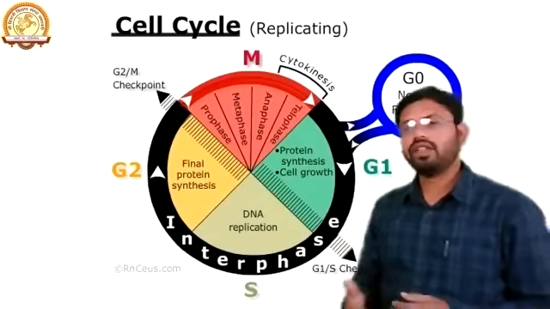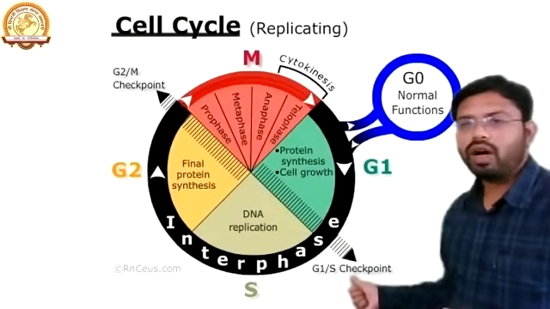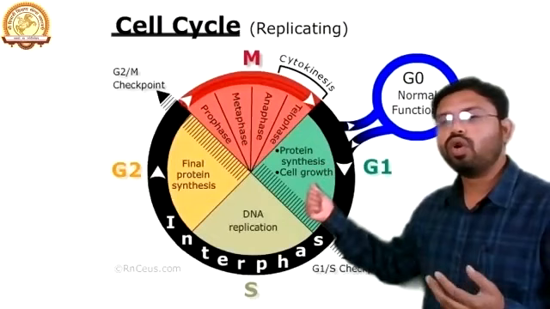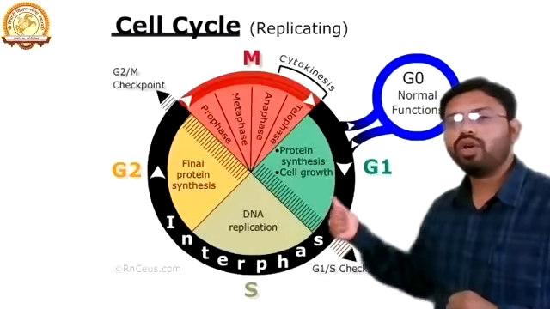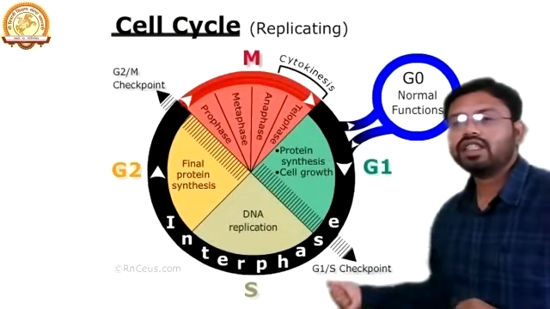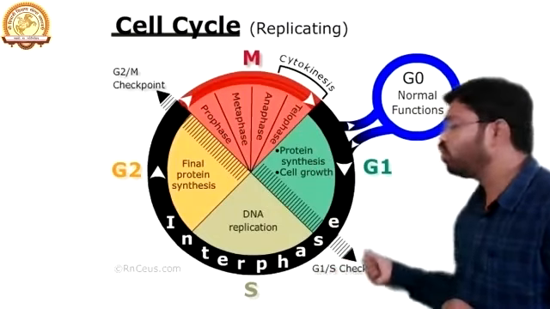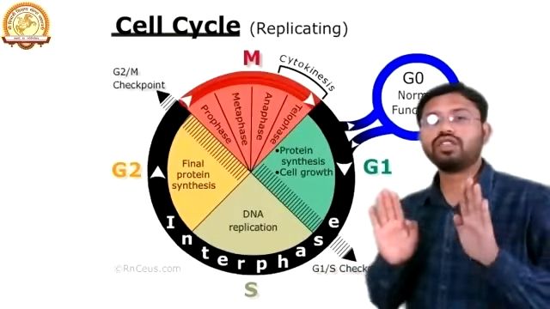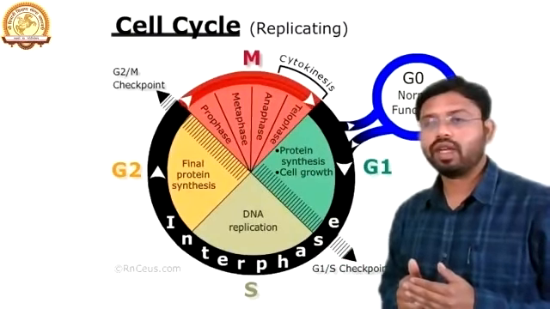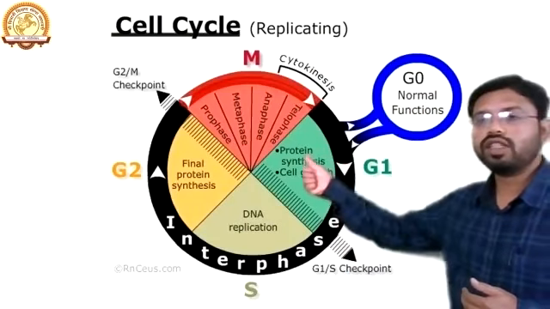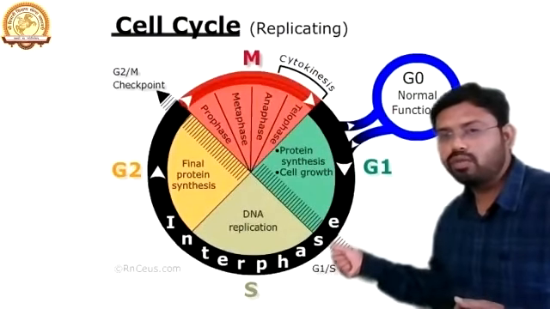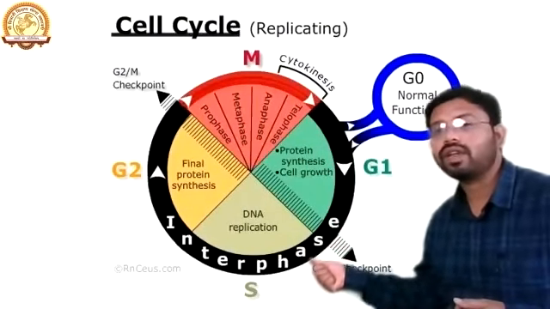Likewise, this checkpoint checks whether the cell has all the proteins that it needs, and whether the cell is growing or not. If it is not growing properly, or does not have all the proteins, then the cell will get restricted at this G1S checkpoint. It means the cell gets stopped, and no further development of the cell will take place. And if the cell has all the proteins and is growing properly, only then will the cell pass the G1S checkpoint and enter into the S phase.